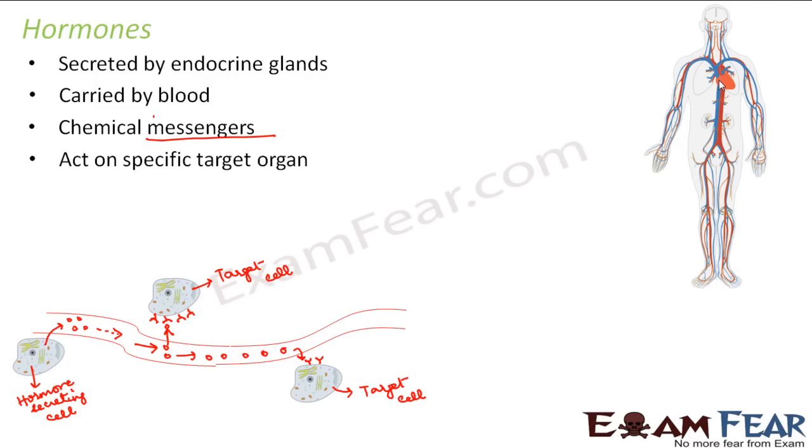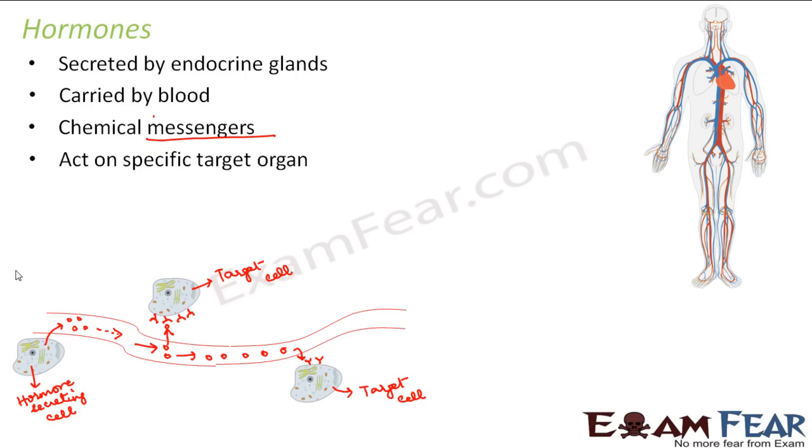So that means throughout the body, wherever there are target cells, they will be able to receive that information. This is how the information is carried over to different parts of the body. So the transport of hormones will happen in this fashion. This was a very simple logic which I tried to explain, just to show you how hormones flow in the blood and they are recognized by the target